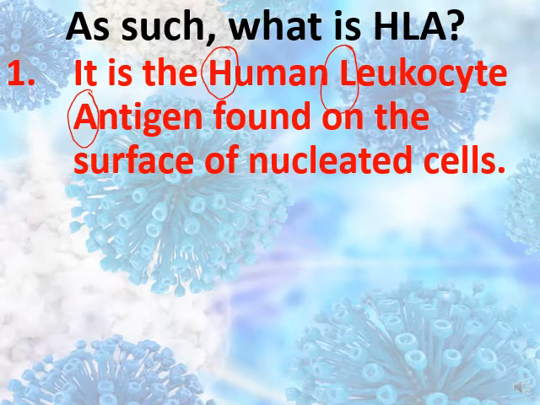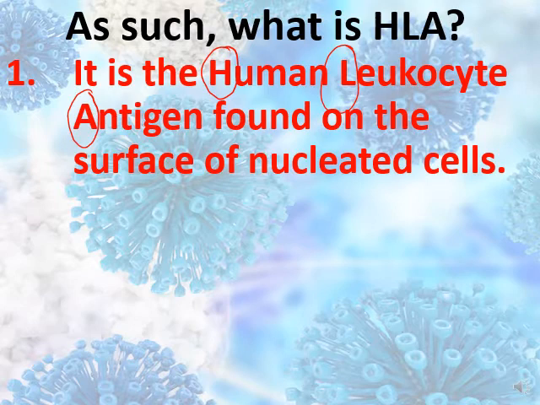What's the meaning of nucleated cells? Nucleated cells are cells that have a nucleus. So what is HLA? HLA is the human leukocyte antigen. It's found on the surface of nucleated cells, on the membrane of nucleated cells.